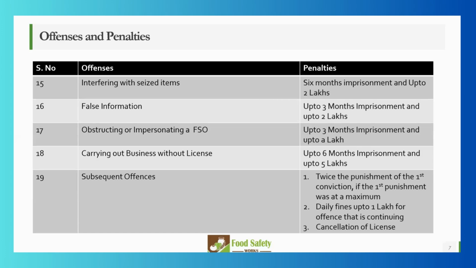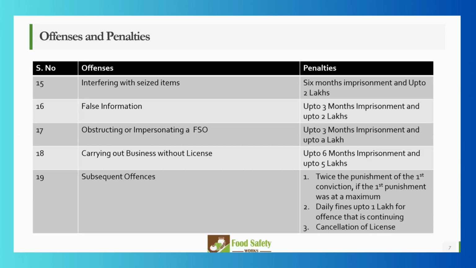Obstructing or impersonating an FSO, right? So let's say today you are looking for someone who can help you with the license. You are worried that there's an inquiry coming in your license. You want to go to someone who will be able to help you.